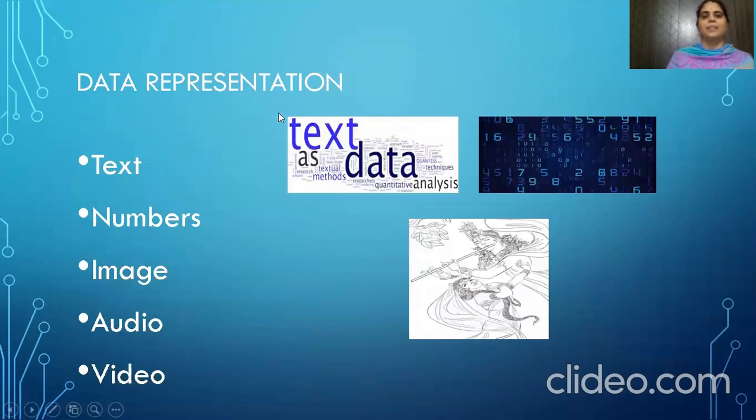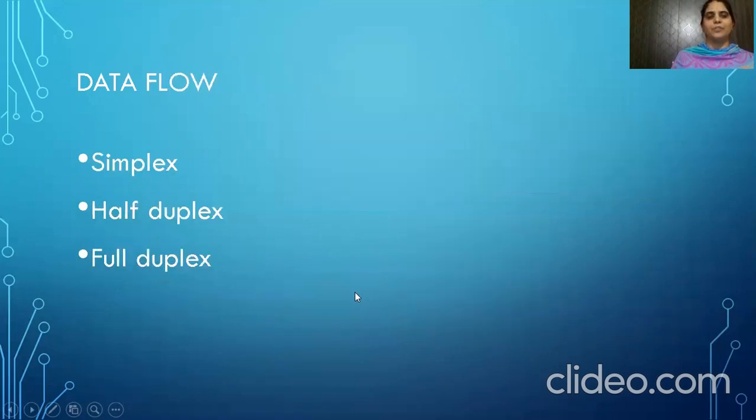Next is data representation. As we know, the message or data may be in the form of text, number, image, audio, or video. The text is like how we can see here. The number is a numerical representation. Image, then audio is music or sounds, and video is a combination of picture and audio.